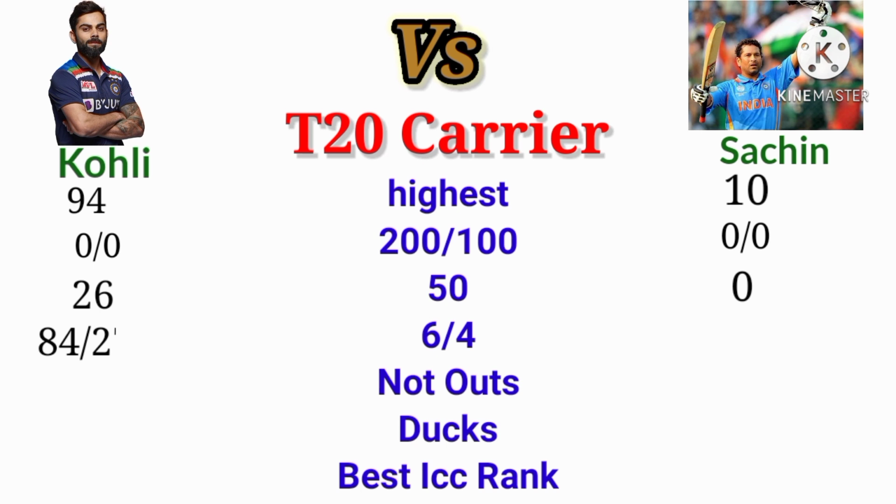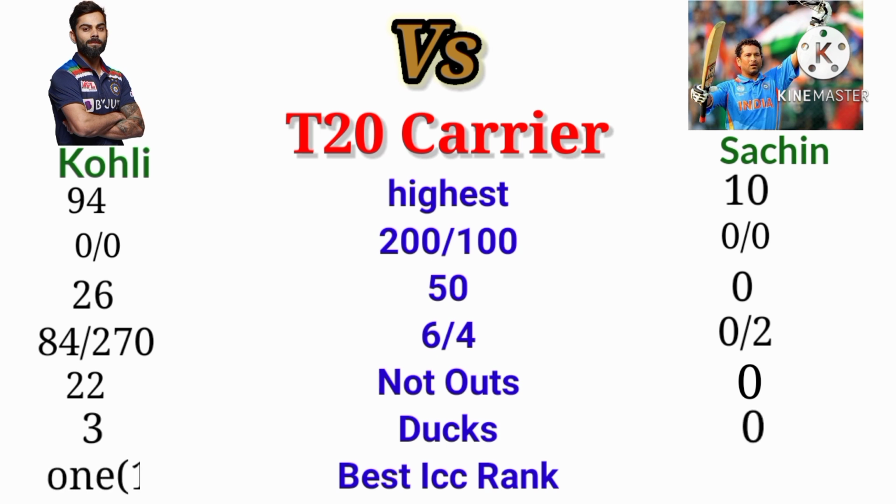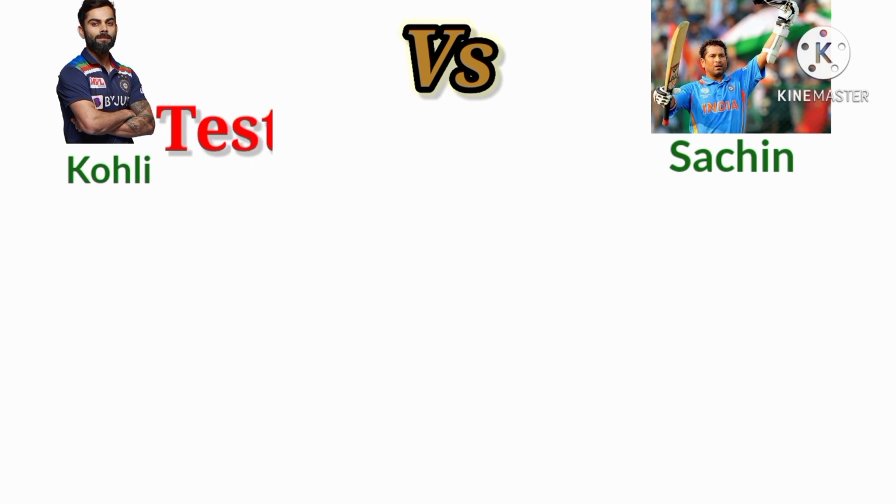The 6 and 4 Kohli hit in T20 is 84/270. The 6 and 4 Sachin hit is 0/2. The not out of Kohli in T20 is 22. The not out of Sachin in T20 is 0. The ducks of Kohli in T20 is 3. The ducks Sachin scored in T20 is 0. The best ICC rank of Kohli in T20 is 1. The best ICC rank of Sachin in T20 is 63.